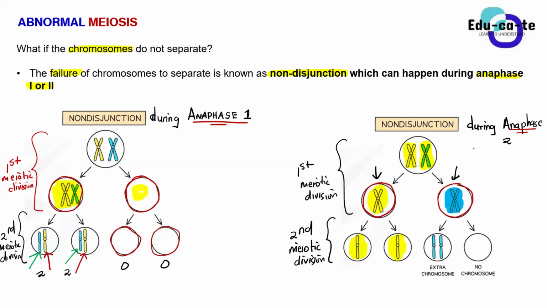Actual non-disjunction simply means that the chromosomes or the chromatids are not separating. So it can happen during anaphase 1, whereby the homologous chromosomes must separate, or it can happen during anaphase 2, where the chromatids must separate, but they don't. So we do have two types of non-disjunctions. Now you can see that one of our gametes has got an extra chromosome. Actually, we're supposed to have only one chromatid inside, but now we've got two of them. So there's an extra, but the other cell doesn't have any chromosome. That's an abnormality. So after 10 minutes, we'll come back and we'll try to explain that using words.